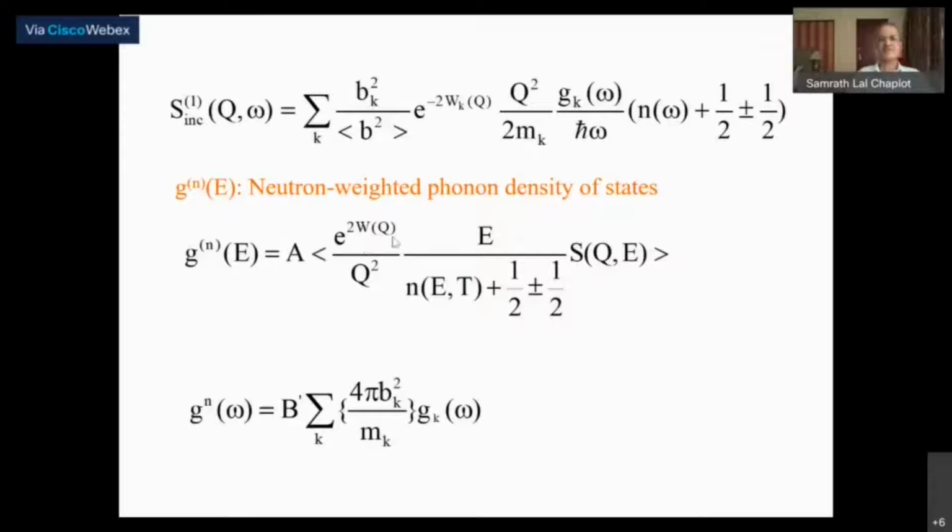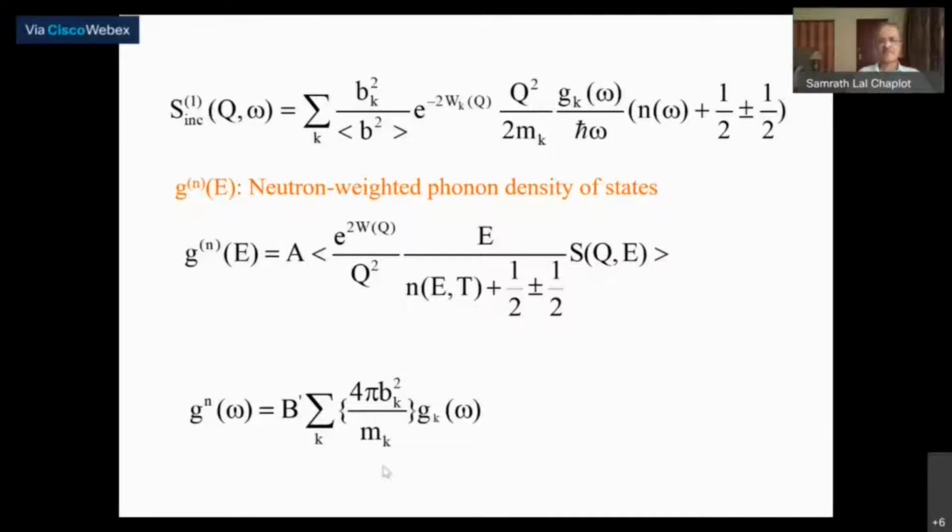So one takes some kind of an average number and then does this calculation to derive the density of states, as if it's a monoatomic lattice. So it is a problem.